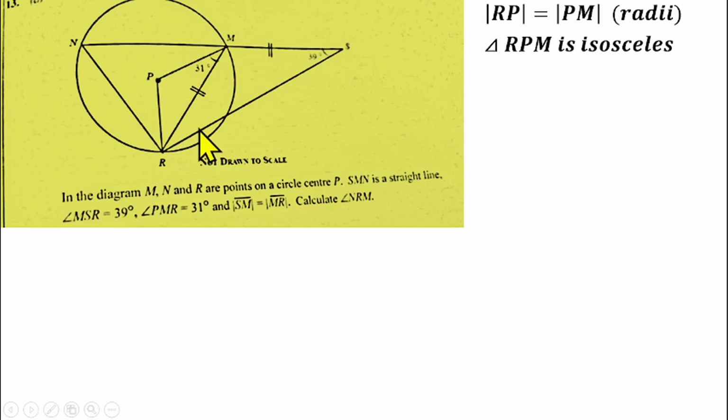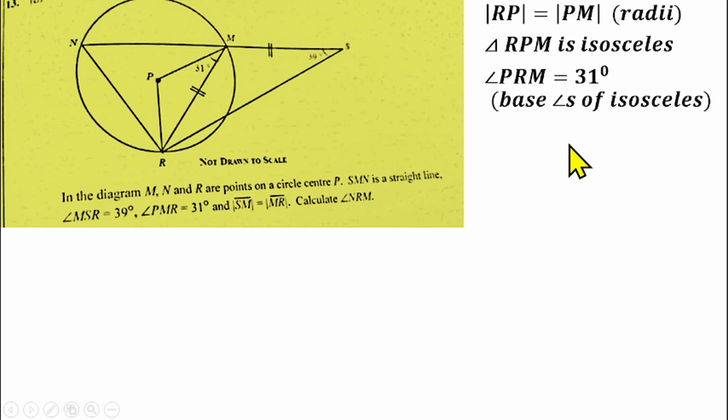So if the 2 sides are equal, that means angle PRM will be equal to angle PMR. The reason is base angles of an isosceles triangle. So angle PRM, this small angle here, will be 31 degrees. Reason being that base angles of isosceles triangles are equal. So that means we know the angle here.